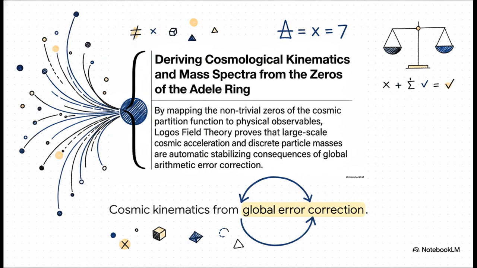The bold claim here is that cosmic expansion and particle masses aren't just random physical constants. Instead, they're automatic, stabilizing mechanisms of global error correction. Basically, the universe is just balancing a massive mathematical equation.